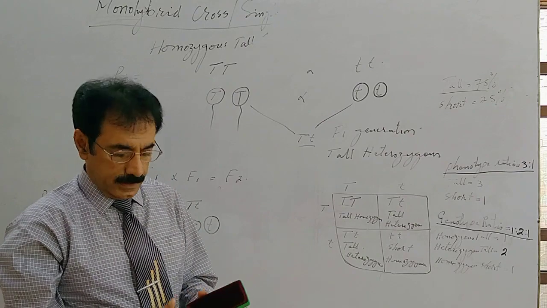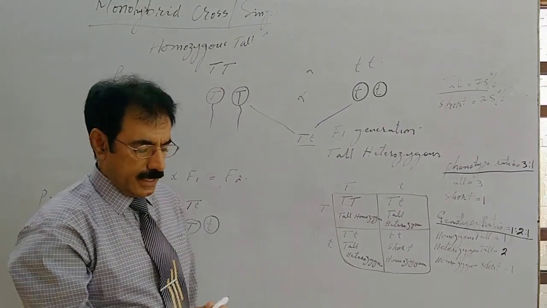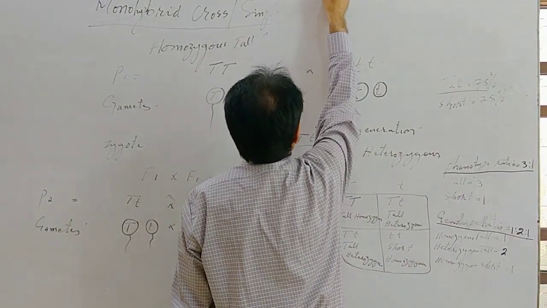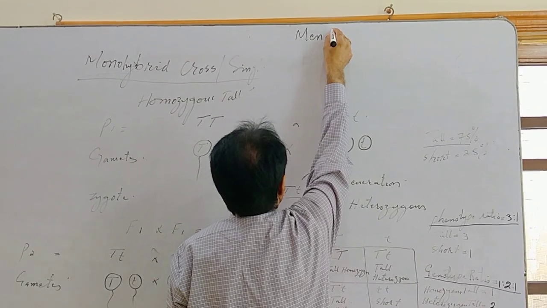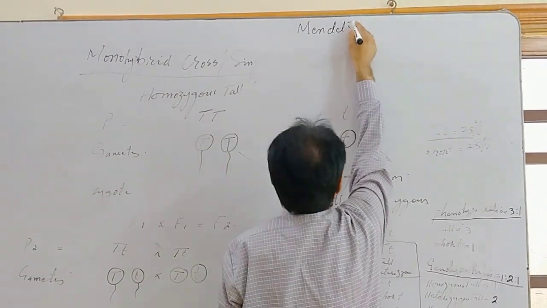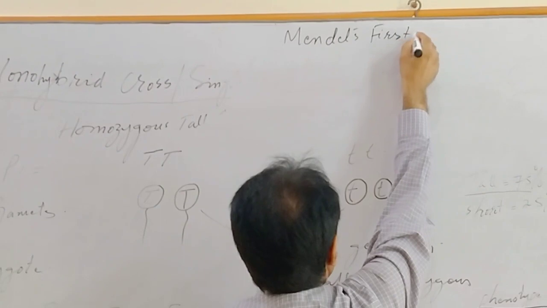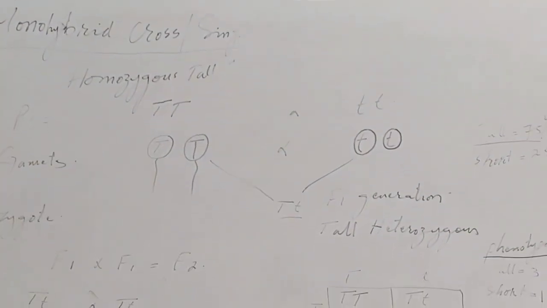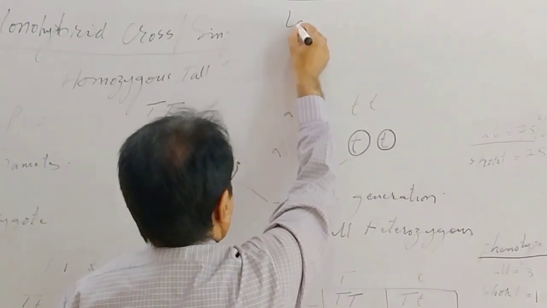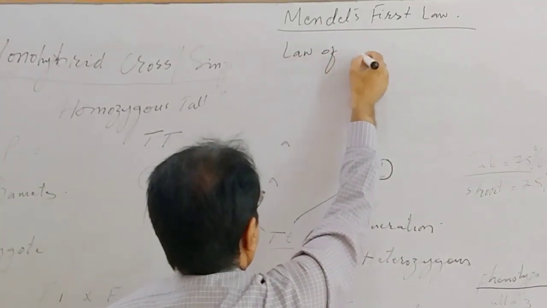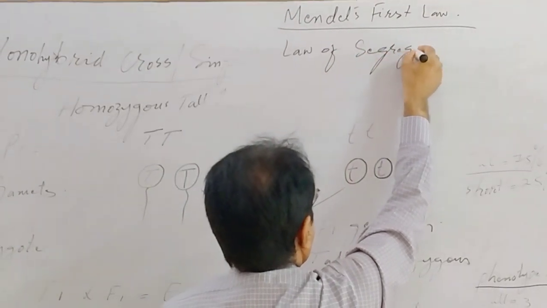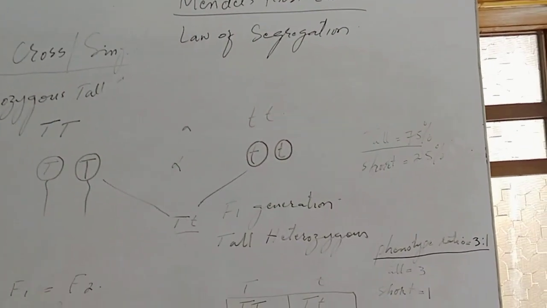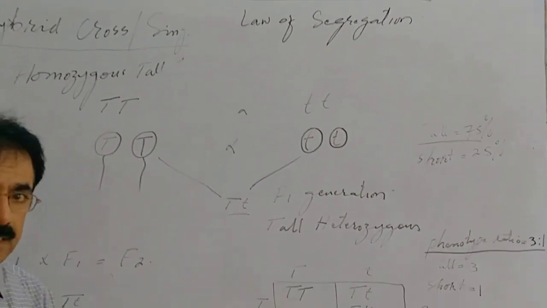The first law, the law of segregation, is the universal law. Mendel's first law is called the law of segregation.